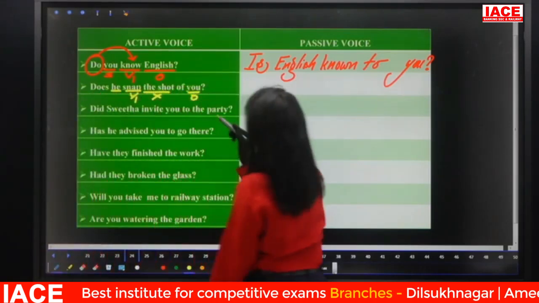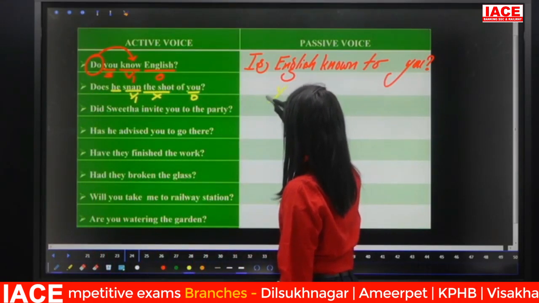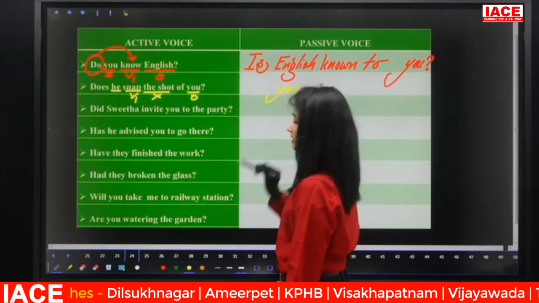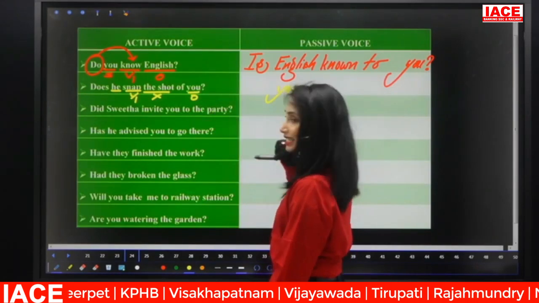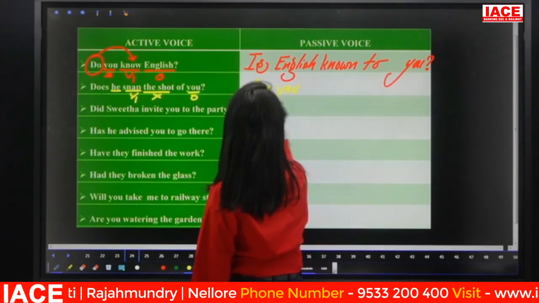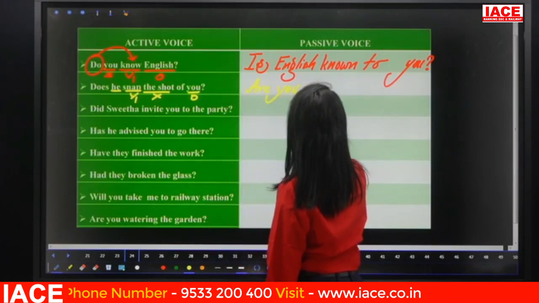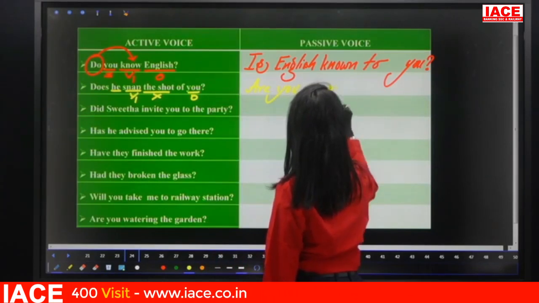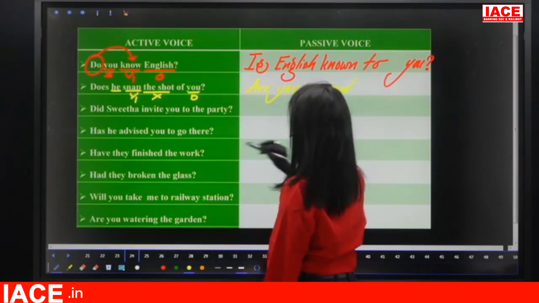So the subject is now you. You is always considered plural. So the be forms are is, am, are. Here, you, so are you, with the verb in V3. Are you what? Snapped. Snapped what?